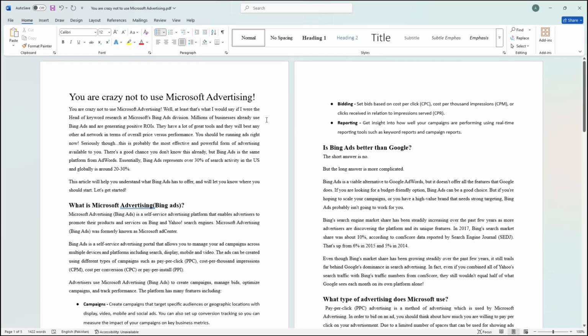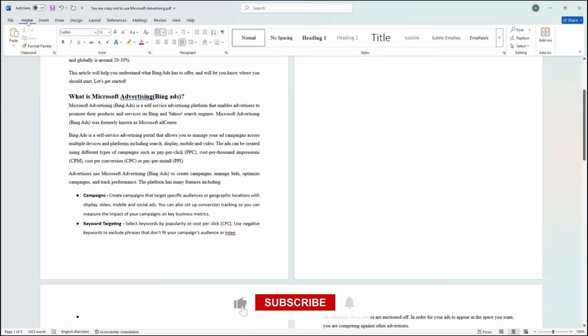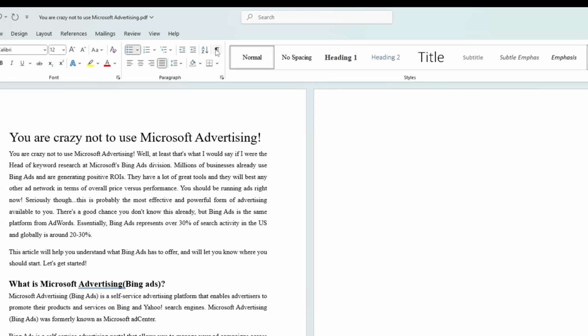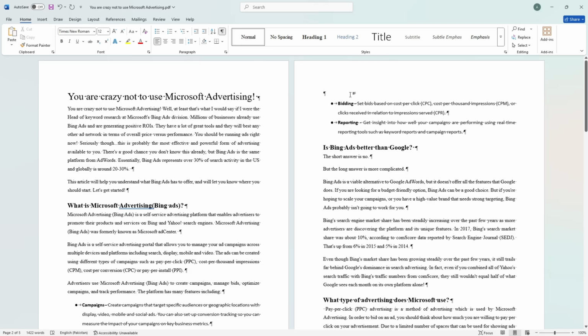The second method involves using hidden formatting marks. Go to the Home tab at the top of the screen and look for the paragraph icon, which looks like a backward letter P. Click on it, and you'll see all the hidden formatting symbols in your document. Find the page break section, click on it to highlight it, and then press the delete key. This will remove the blank page immediately. If you want to hide the formatting marks again, you simply click on the paragraph icon once more.